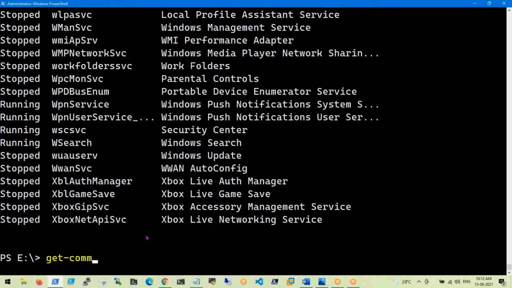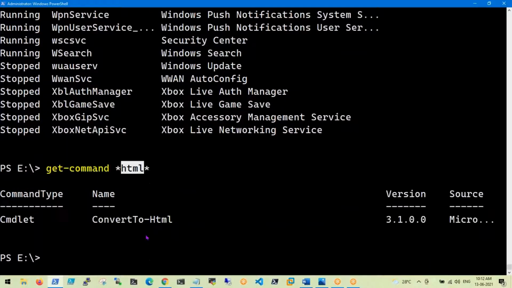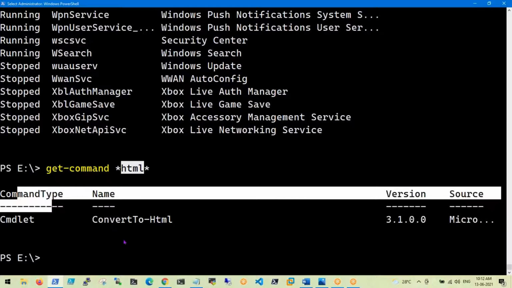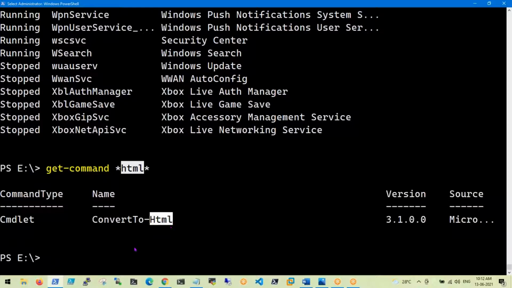Actually, Get-Command is giving a list. We will use a filter or wildcard operator to search for your required commands. For example, my requirement is to find out HTML commands. Just use the wildcard operator, star, and use your searching keyword. It will give you all available commands with the name HTML.